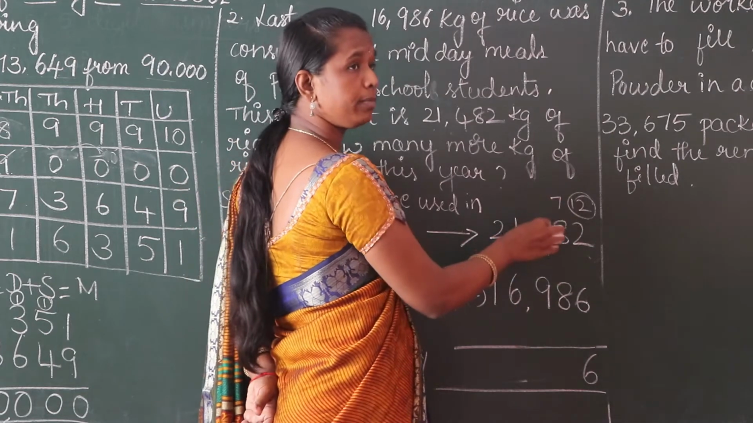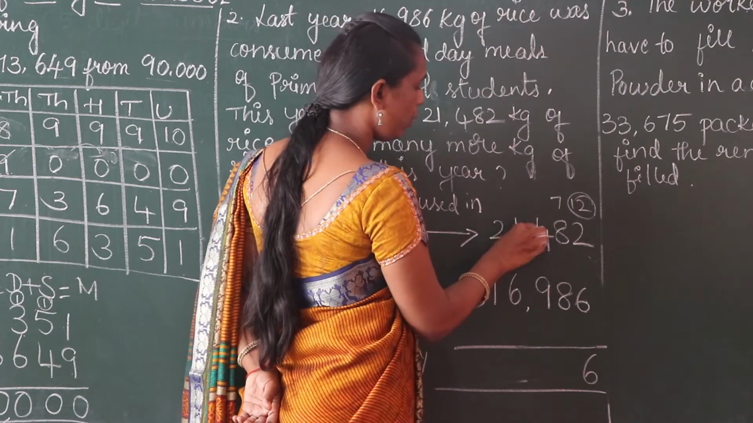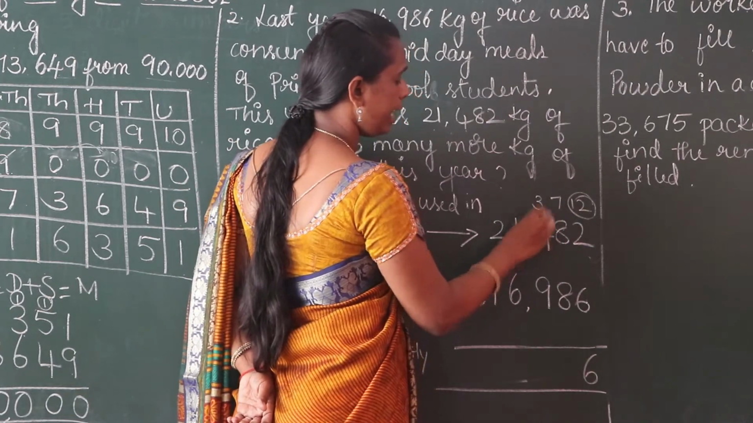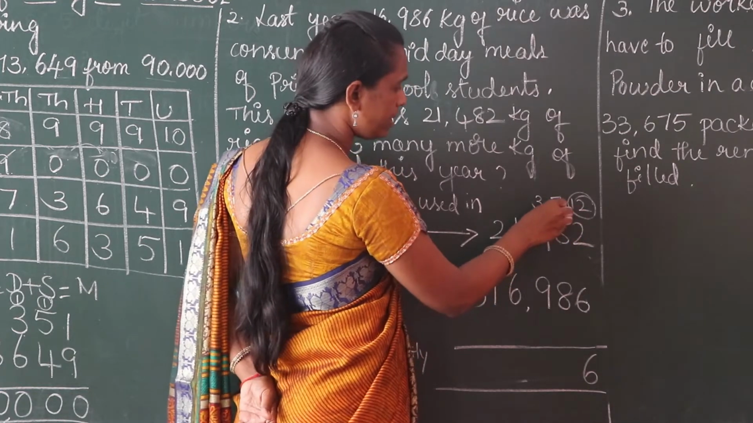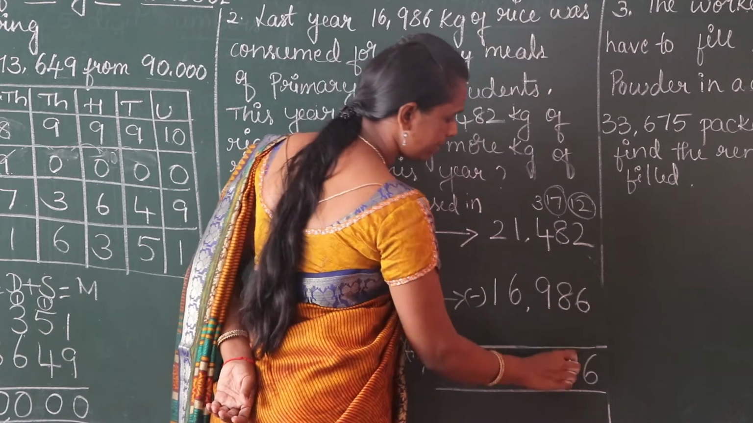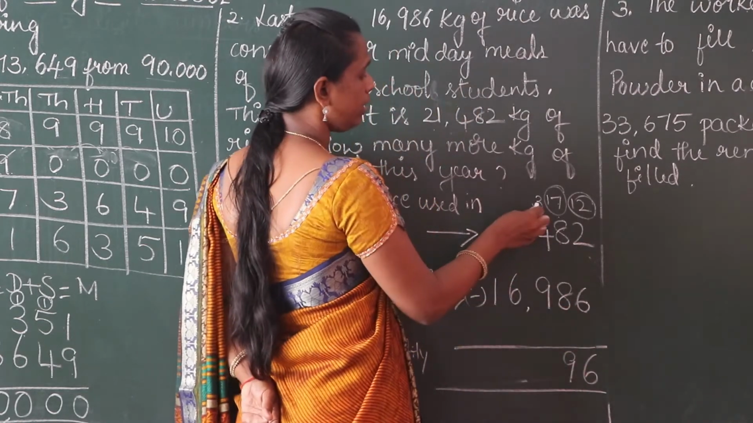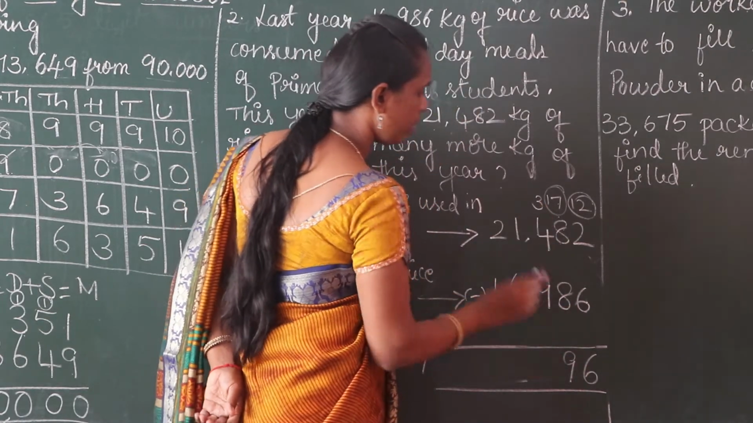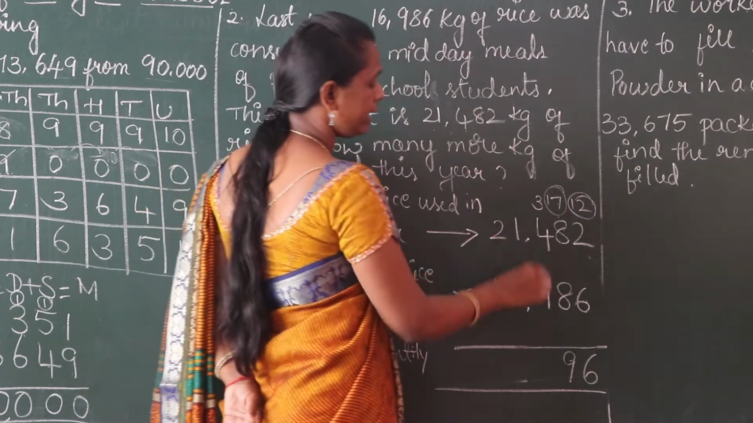So borrow from the hundreds place. This 4 becomes 3. Take borrow 10. 10 plus 7, 17. 17 minus 8, 9. This 3 minus 9, it is not possible.